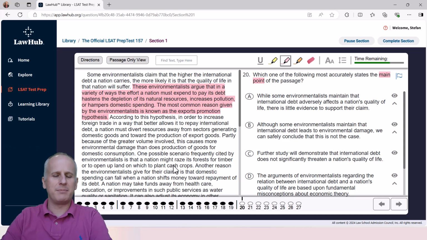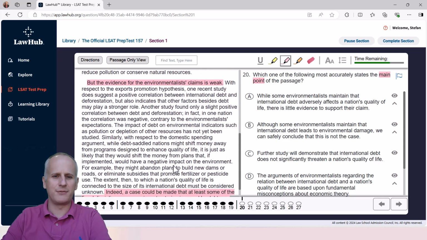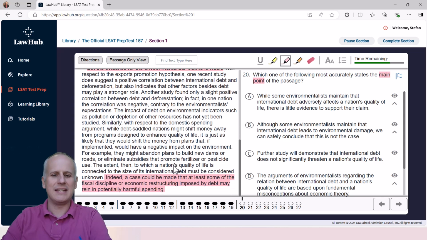Starting up top, these environmentalists argue that in a variety of ways, the effort a nation must expend to pay its debt hastens the depletion of its natural resources, increases pollution, or hampers domestic spending. The most common reason given by the environmentalists is known as the exports promotion hypothesis. But the evidence for the environmentalist claims is weak. Indeed, a case could be made that at least some of the fiscal discipline or economic restructuring imposed by debt may rein in potentially harmful spending. So, we've got that summary just from those four sentences.